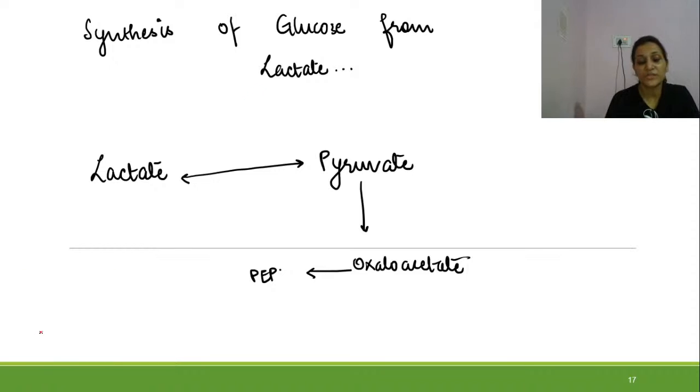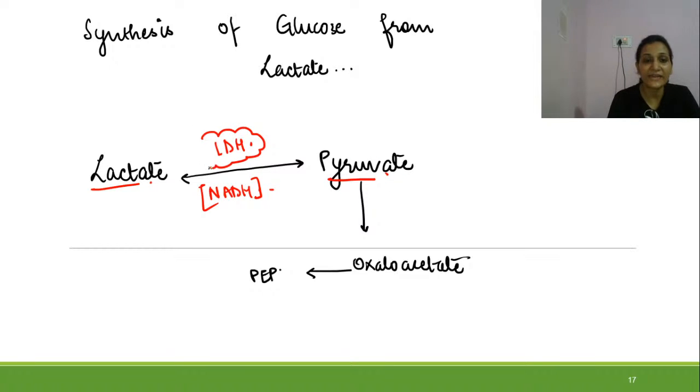The enzyme needed over here is lactate dehydrogenase, and this enzyme is actually NAD dependent. So the lactate will get converted into pyruvate with the help of lactate dehydrogenase enzyme, right?